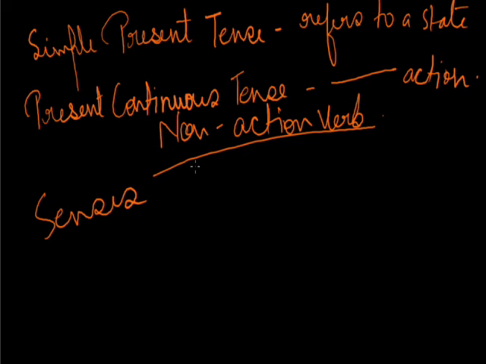I see the blackboard. Here you're talking about state. Seeing and hearing are not used in present continuous; rather we use looking and listening. For taste and smell, it can be used in present continuous as tasting and smelling.